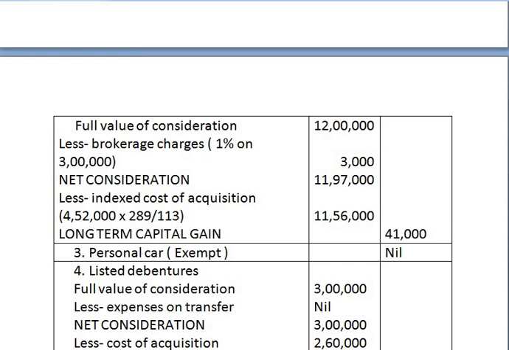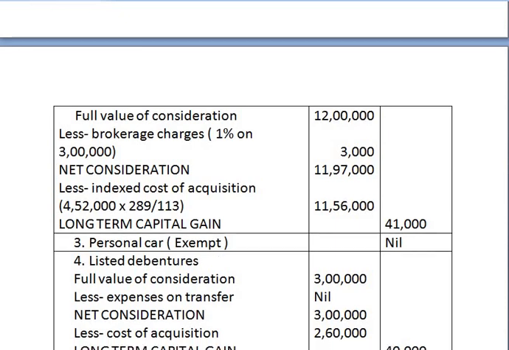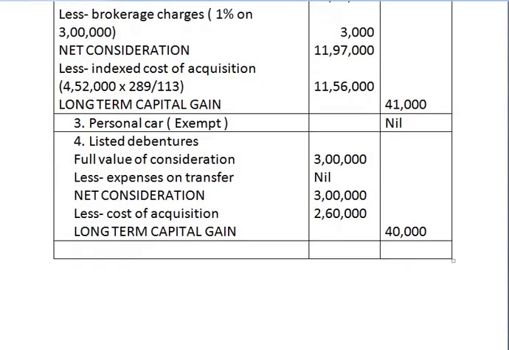Then we deduct index cost of acquisition, considering cost of acquisition and cost inflation index for the year of transfer as well as year of purchase. And we get the answer for shares at 41,000 as long term capital gain. Third capital asset is personal car. As it is personal in nature, it is exempt while calculating capital gain.